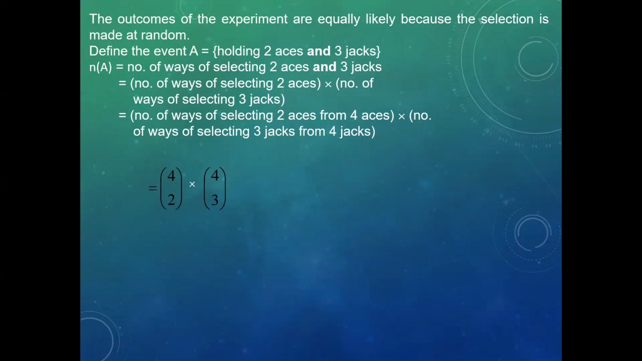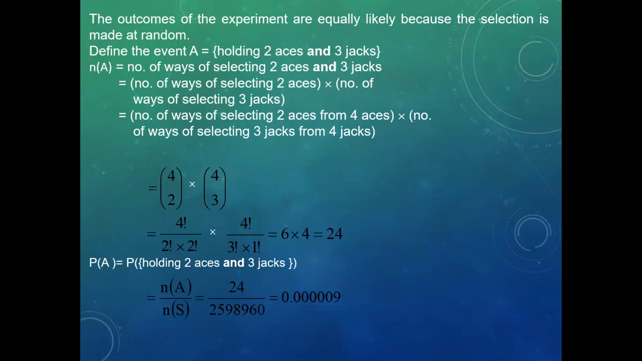N of A is equal to the number of ways of selecting 2 aces and 3 jacks. That is equal to the number of ways of selecting 2 aces from 4 aces into the number of ways of selecting 3 jacks from 4 jacks: 4C2 into 4C3, which is 4 factorial by 2 factorial into 2 factorial, into 4 factorial by 3 factorial into 1 factorial. That is equal to 24. P of A is equal to the probability of holding 2 aces and 3 jacks. That is equal to N of A by N of S, that is equal to 0.000009.